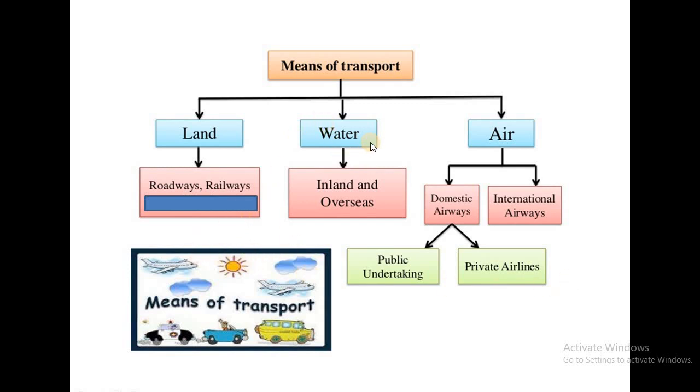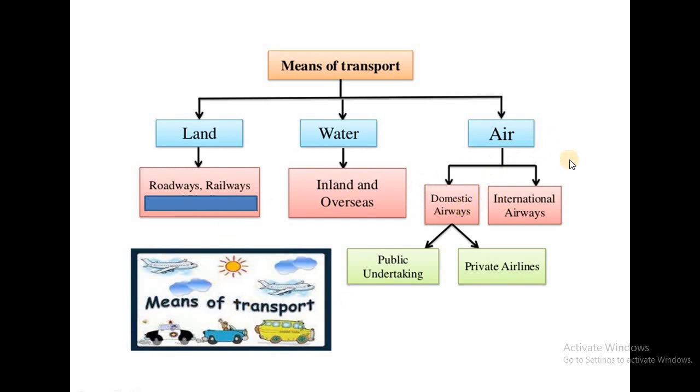Now we will see water transportation. In that we will see inland and overseas. Inland, that means rivers. In that we are using boats or houseboats, right? And overseas, that means on the sea we are using ship or steamer or submarine.